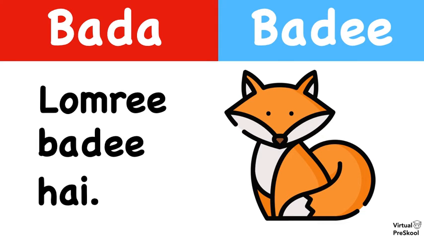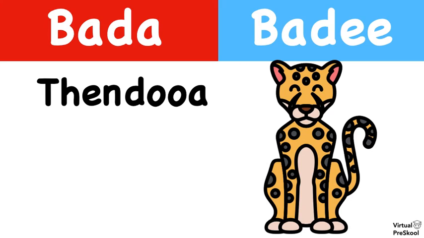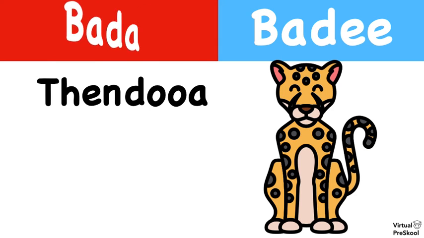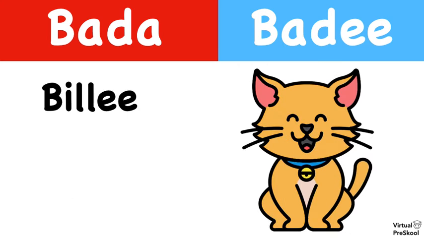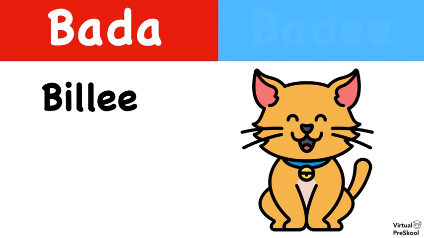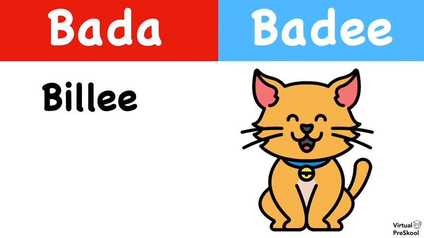Lomadi badi hai. The leopard is big. Leopard is tendua. So first decide, is it Bada or Badee? Bada. And now put it together in a sentence. How would we say the leopard is big in Hindi? Tendua bada hai. The cat is big. Cat is billi. So is that Bada or Badee? Badee, right? So now put it together in a sentence. How would we say the cat is big in Hindi?